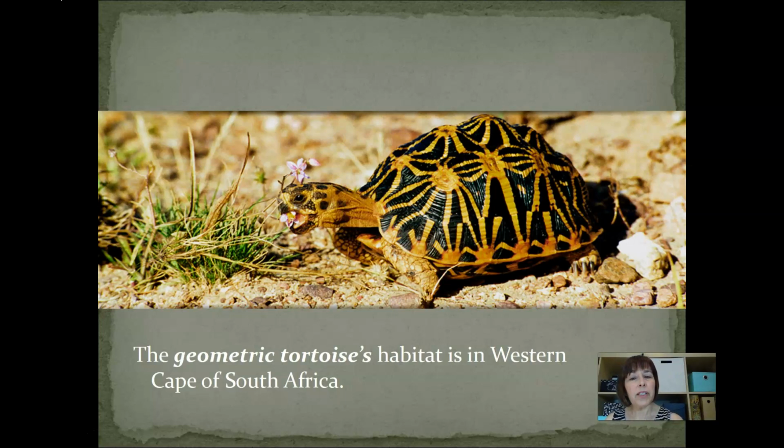And the geometric tortoise's habitat is also in the southern part of Africa. It's in the Western Cape of South Africa. They've lost about 97% of their habitat, and it's estimated only between 2,000 and 3,000 of them exist anymore.